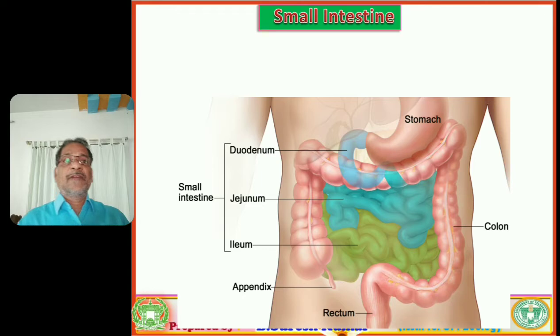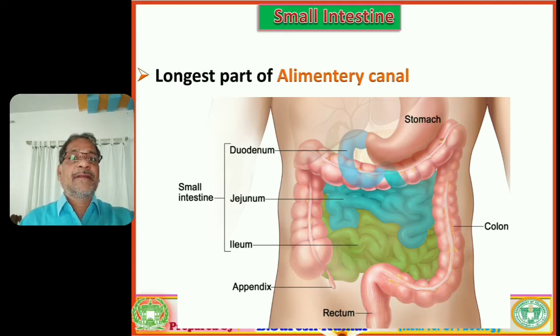Let us discuss the subsequent part of our alimentary canal, that is the small intestine. You verify the diagram. Behind the stomach, the blue color and green color represent a highly coiled tube, which comes under the small intestine.